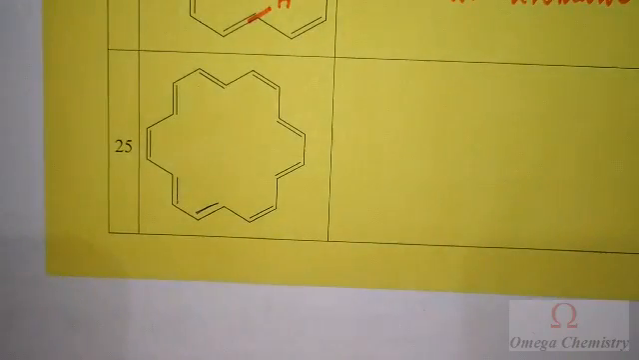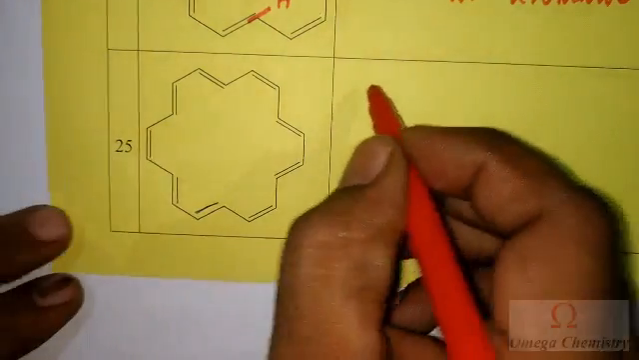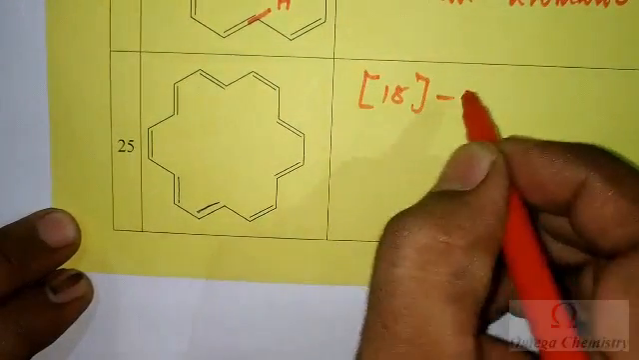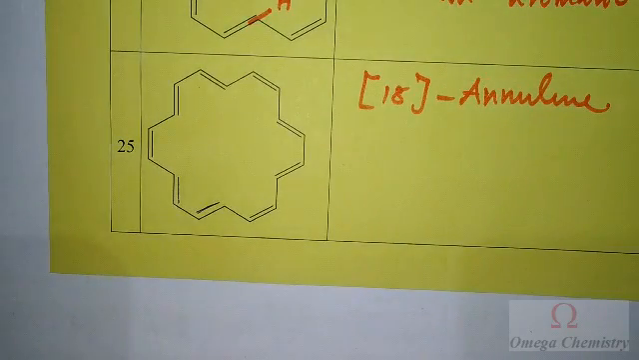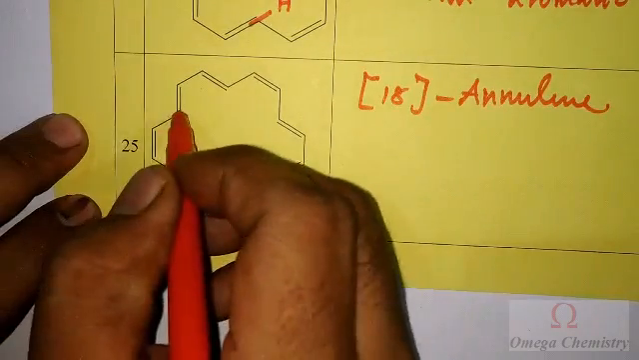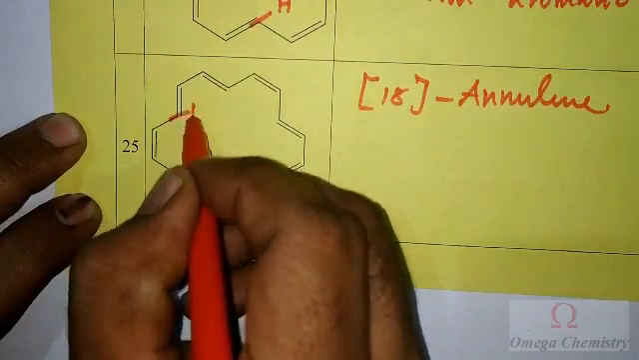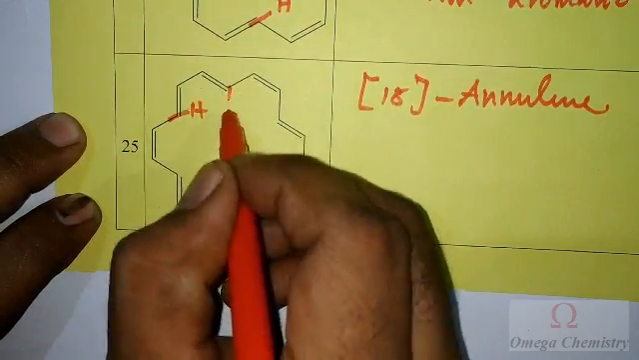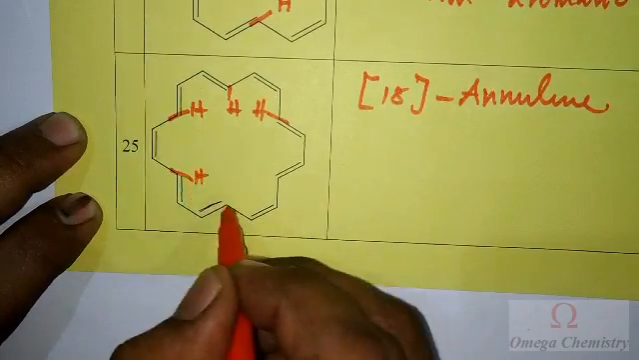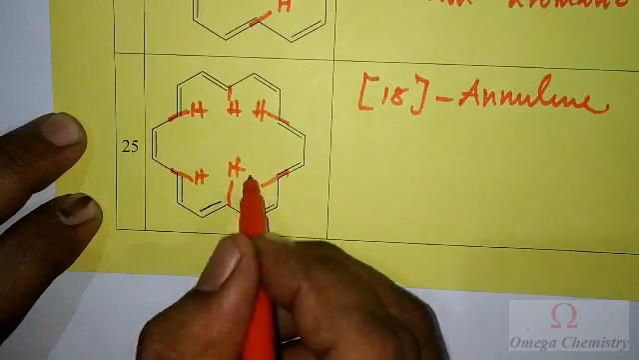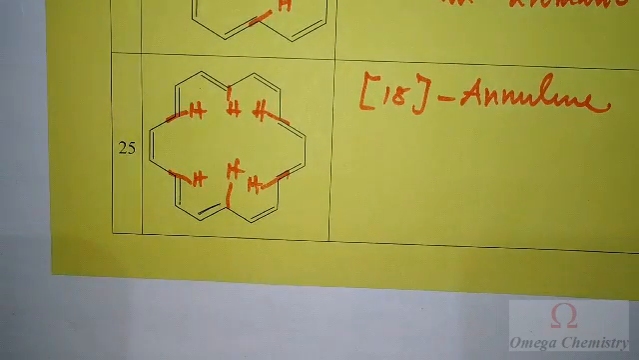The last case is [18]annulene. This is [18]annulene. And here I do have hydrogens, like here I have hydrogen, here I have hydrogen, here I have hydrogens, and here too I have hydrogen. So there are 6 hydrogen atoms.